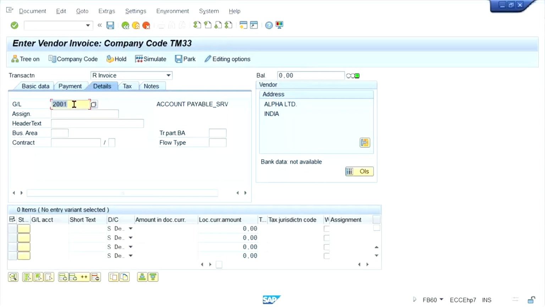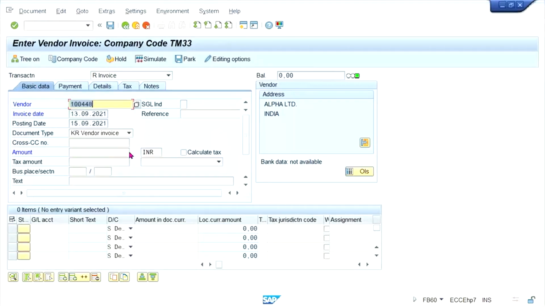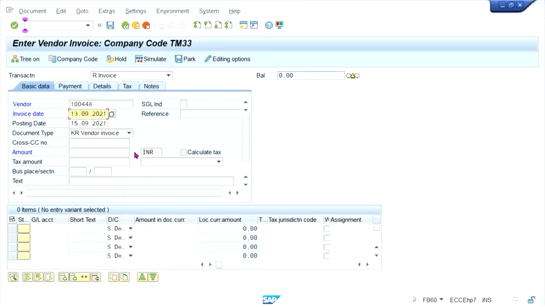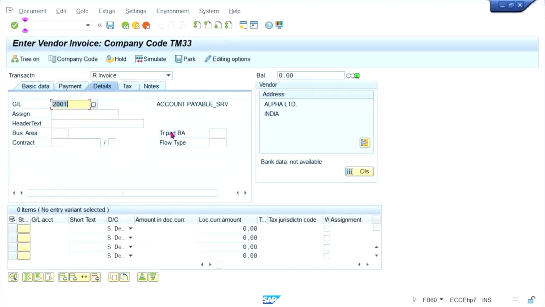You guys can post the transaction, you can check it. That is not a big deal, right? So now FB60. Click on details, look at the ID table field. Now make it 2000. Press that. It got changed, right? So this is what is happening, guys. Reconciliation accounts are going to be changed.